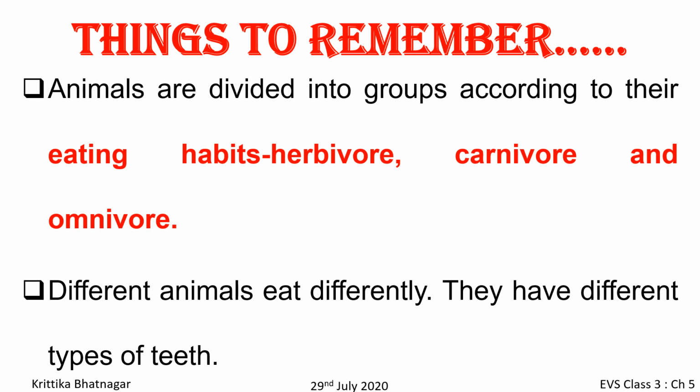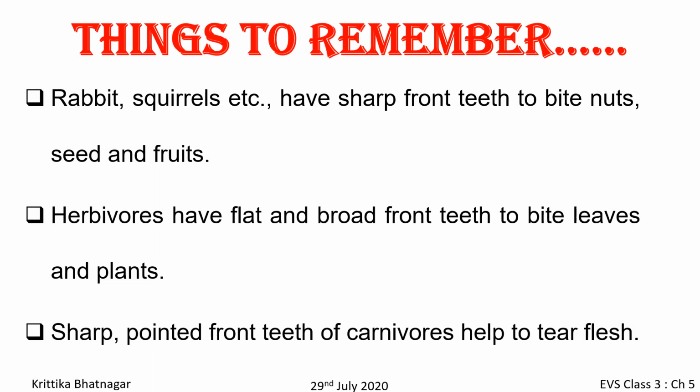Now let's quickly revise what we learned today. Things to remember. Animals are divided into groups according to their eating habits. Herbivore, carnivore and omnivore. Different animals eat differently. They have different types of teeth. Rabbits, squirrels, etc. have sharp front teeth to bite nuts, seeds and fruits. Herbivores have flat and broad front teeth to bite leaves and plants. Sharp pointed front teeth of carnivores help to tear flesh.